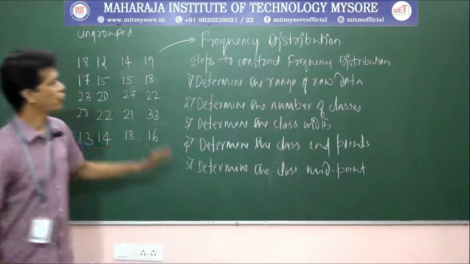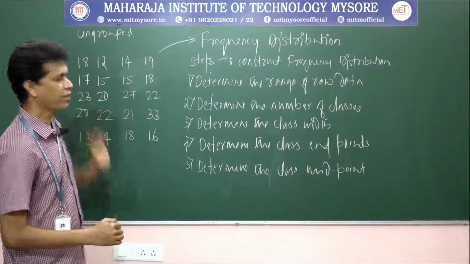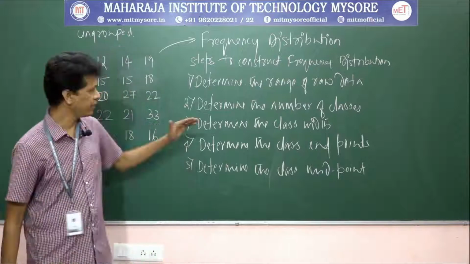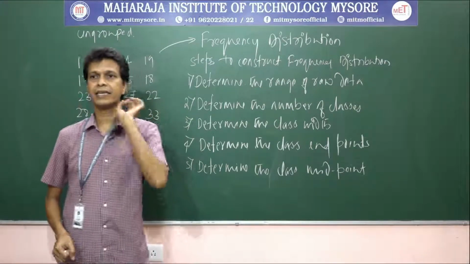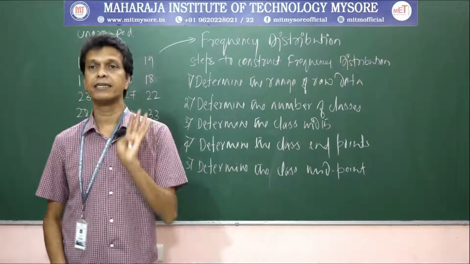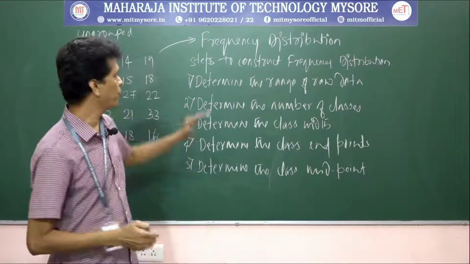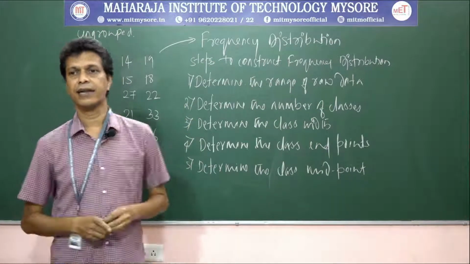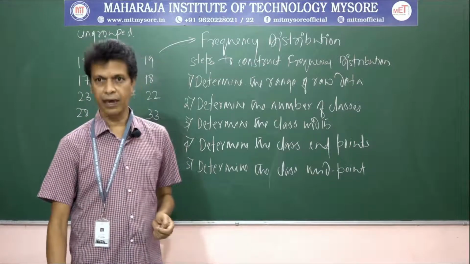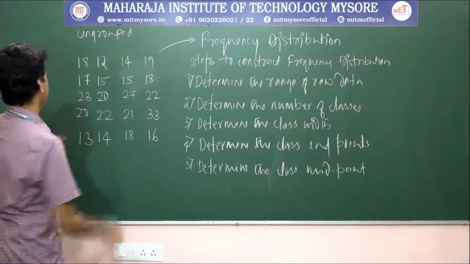If you follow these steps, you can reasonably construct a good frequency distribution table. Let us go one by one. When constructing a frequency distribution, the business researcher must first determine the range of the raw data. What do you mean by range? The range is defined as the difference between the largest and smallest number in the raw data set.